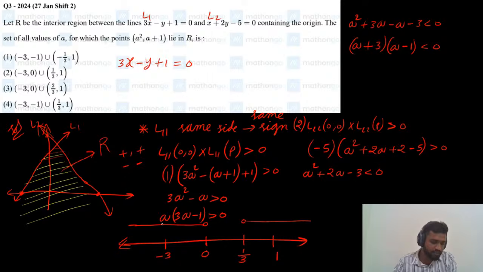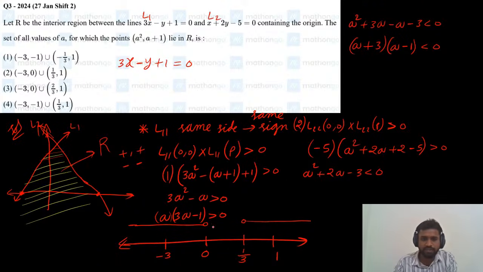Critical point, Lokesh. A is one critical point and 1 by 3 is another critical point. Okay, 1 by 3 is one critical point and A is another critical point. Critical points we will find now while solving inequalities.